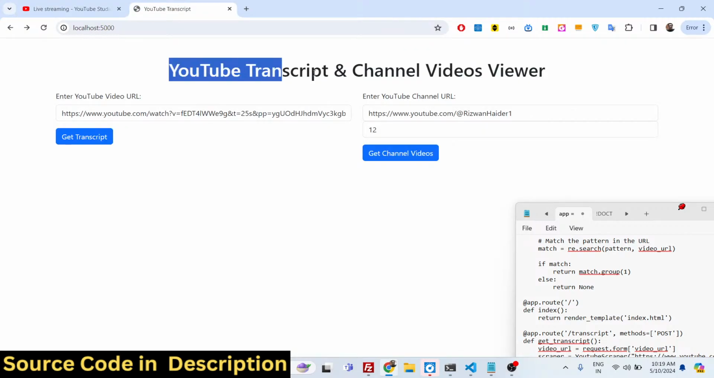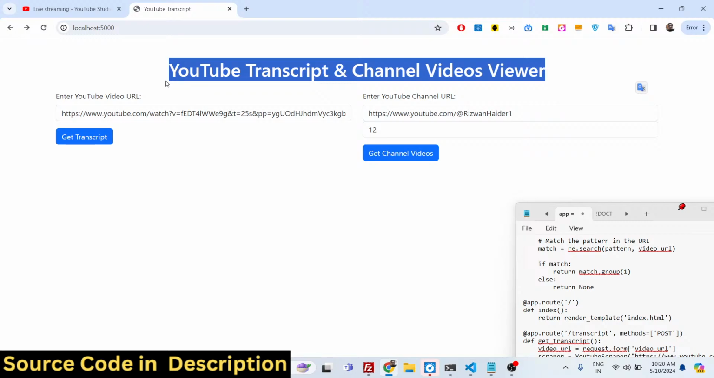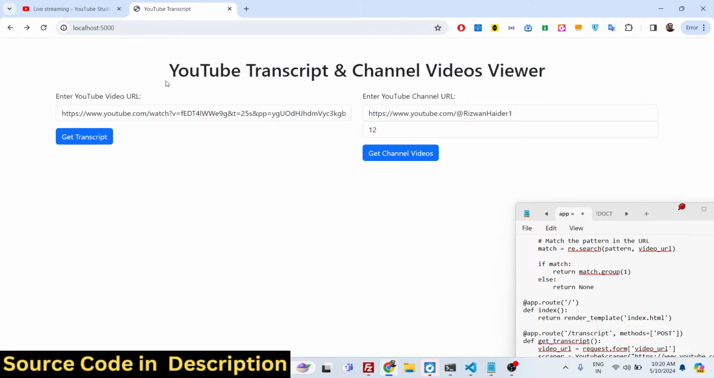This is the application that you're seeing right here on your screen, which allows you to fetch the transcript of any YouTube video. Whatever the person has spoken, the words, it will convert this into text, video to text. So it will give you a full transcript of the YouTube video.